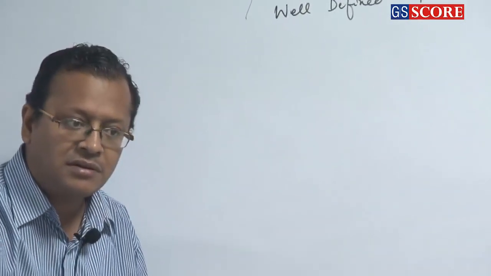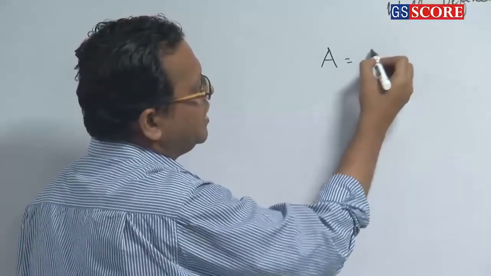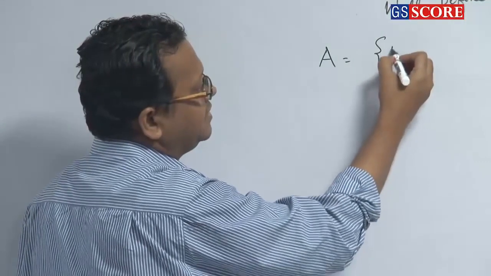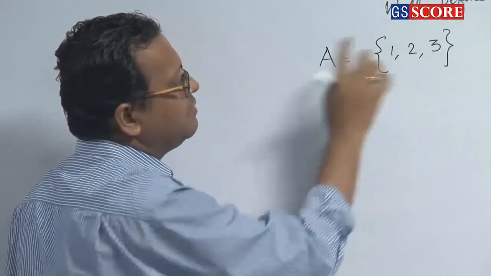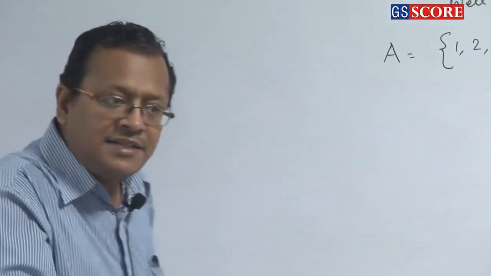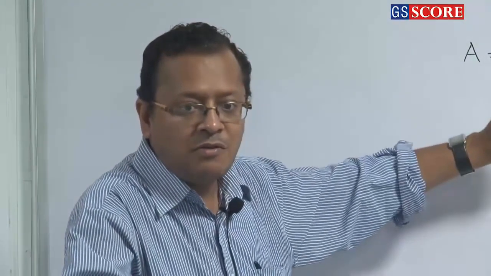Clear or not? Right? So if I say a collection of objects, say A is a set, we denote the set by this. A is a set of 3 natural numbers. The property well defined is natural numbers.